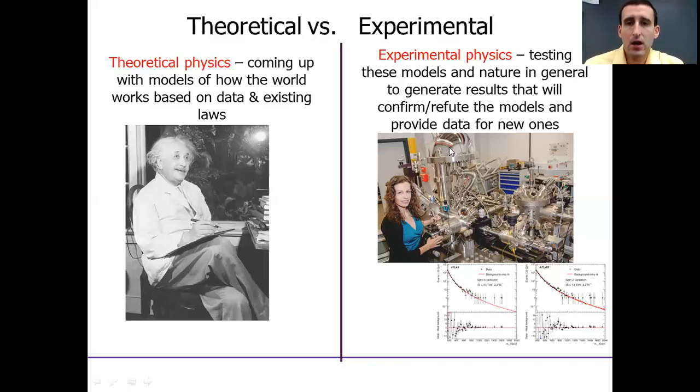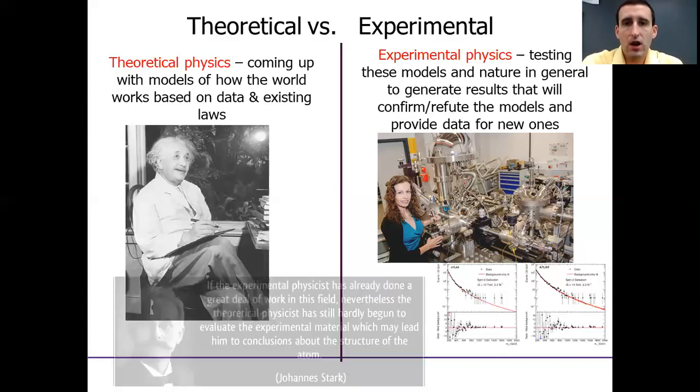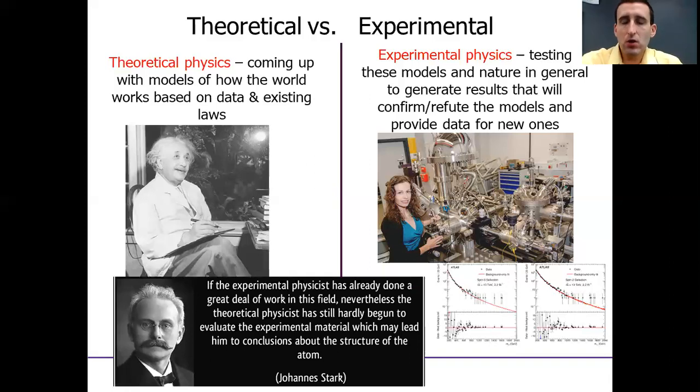And that happens on a fairly frequent basis, especially in areas where we don't have a long history of model and experiment, because these two go together and they reinforce one another. Here we have a quote from a physicist speaking about when we were first coming up with atomic models, which really was not all that long ago, right? Niels Bohr and Heisenberg, and those guys were roughly 100 years ago at the beginning of the 20th century coming up with the proton, the neutron, and the electron.